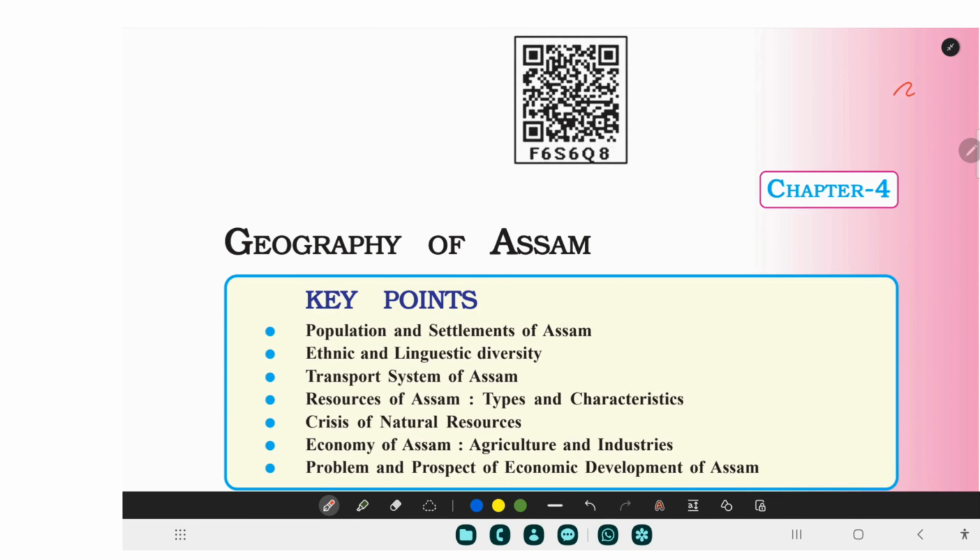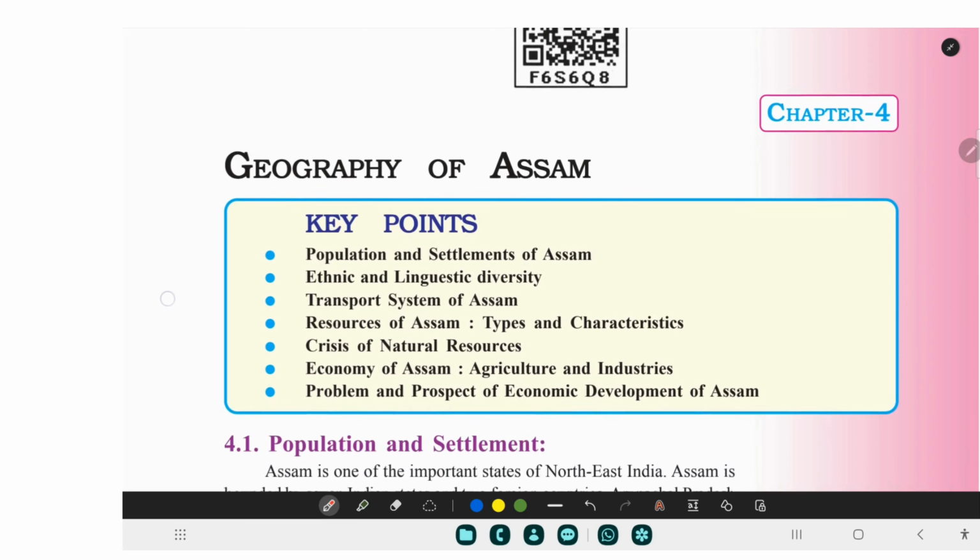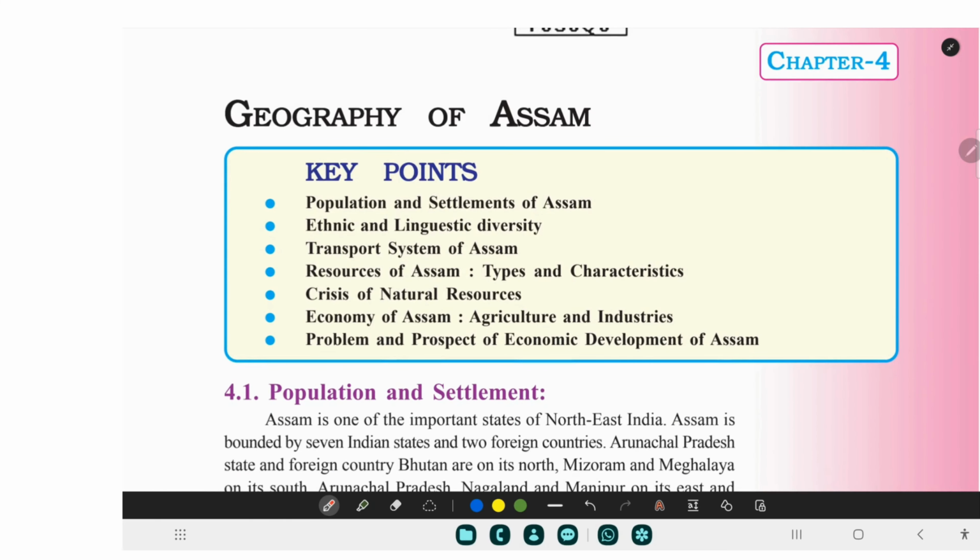So let's start here. What are the things that we are going to study? Let's break it down. First, we are going to study about the population and the settlement in Assam.